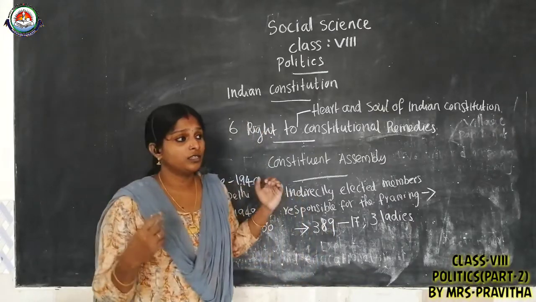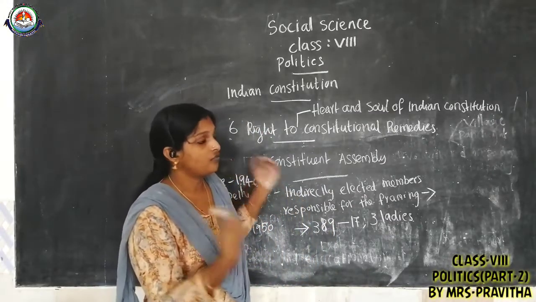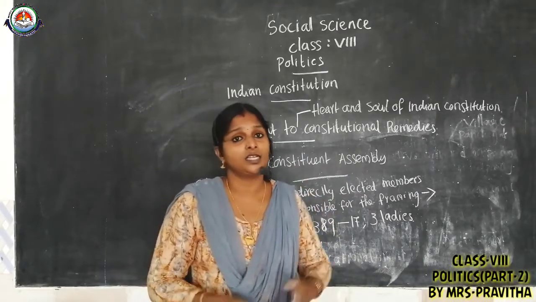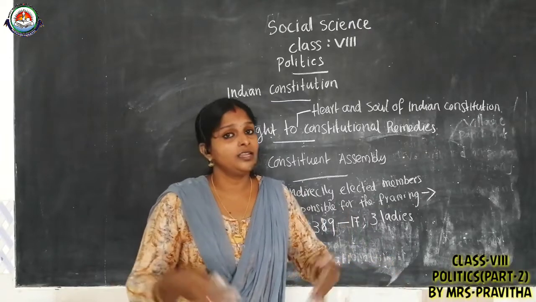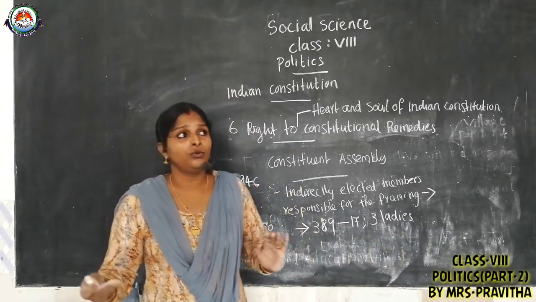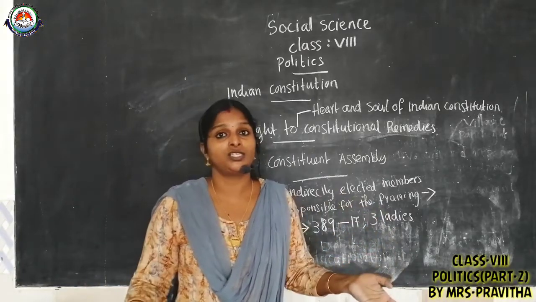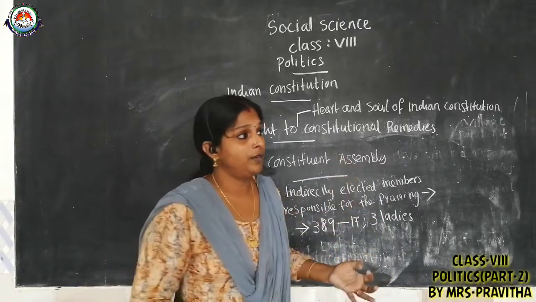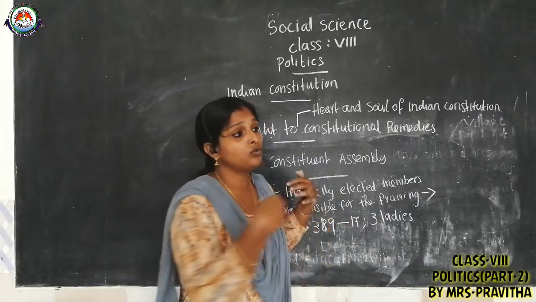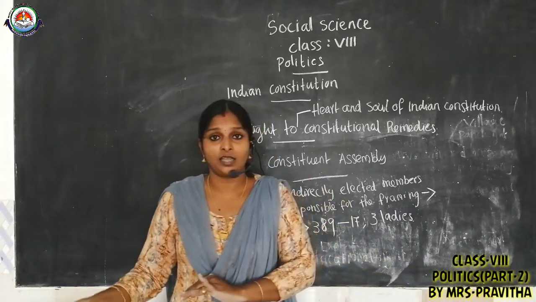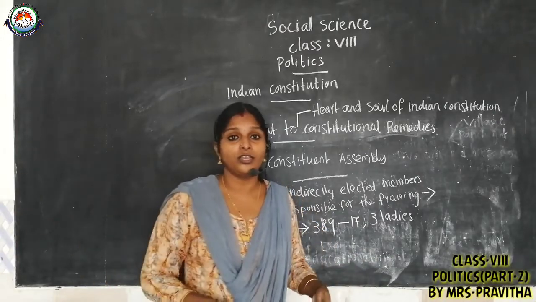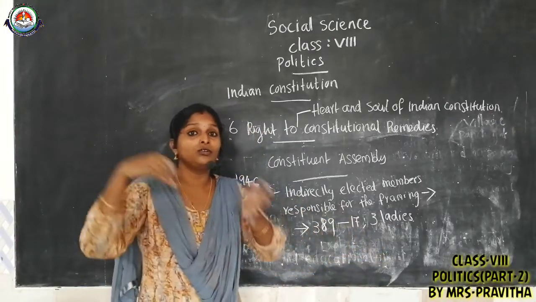After we got freedom, the main problem India faced was partition. India was divided into two, India and Pakistan. Many problems came in such a situation, especially the refugee problem. People came from Pakistan to India, and from India they went to Pakistan.